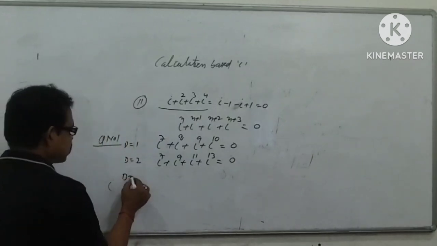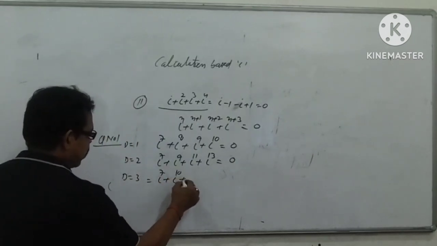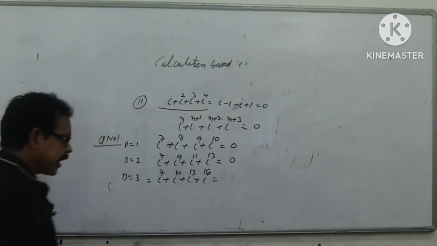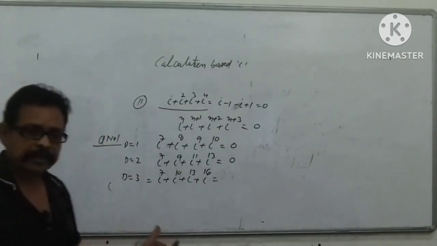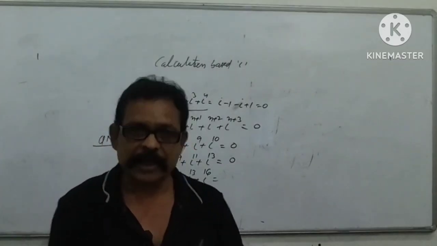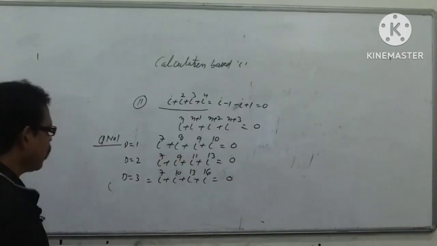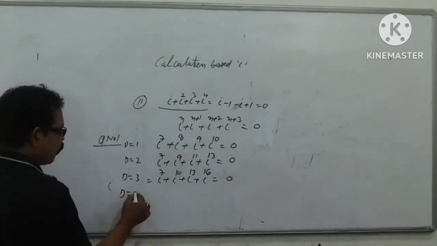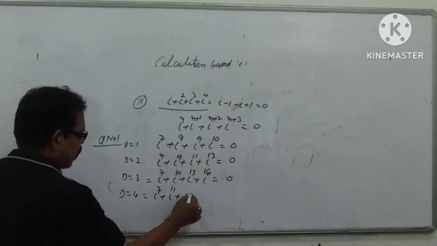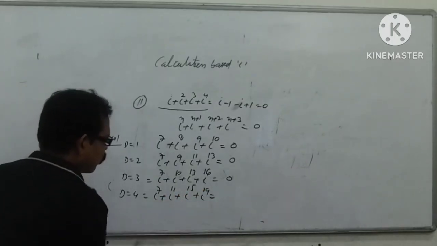Now if the difference is 3: i power 7, i power 10, i power 13, i power 16. Here again, the difference in power between consecutive i's is 3, then again its value will be 0. You can check it. And if it is equal to 4: i power 7, i power 11, i power 15, i power 19, my dear student.